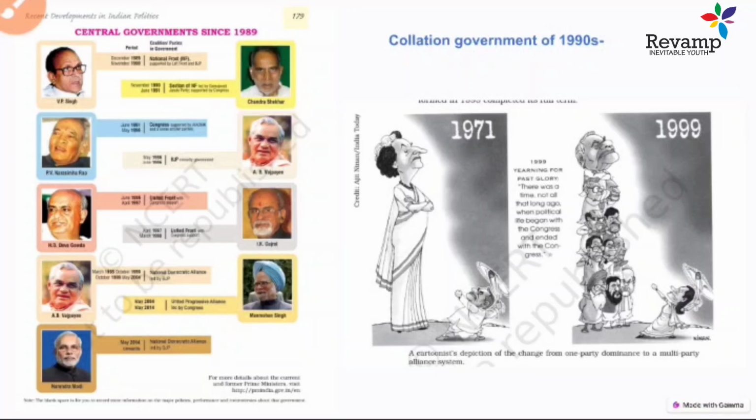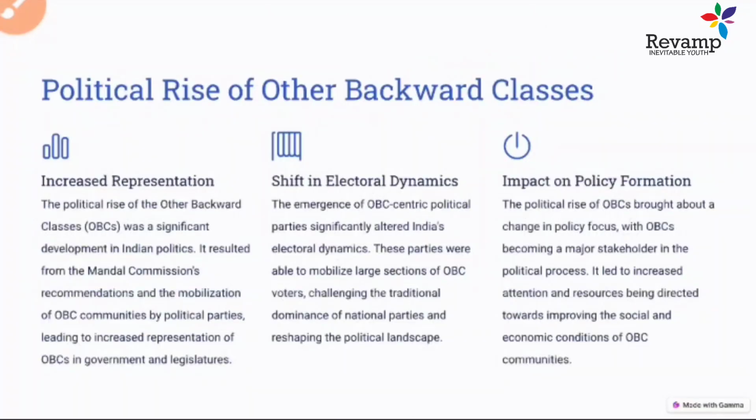But it was also a loss on another front, because the rise and sudden fall of these governments impacted their sustainability. There was no stable government, because all these governments were formed with coalitions. So this was one of the issues of 1990s politics, that there was no stable government at that time. This is all the story of the 1990s elections.